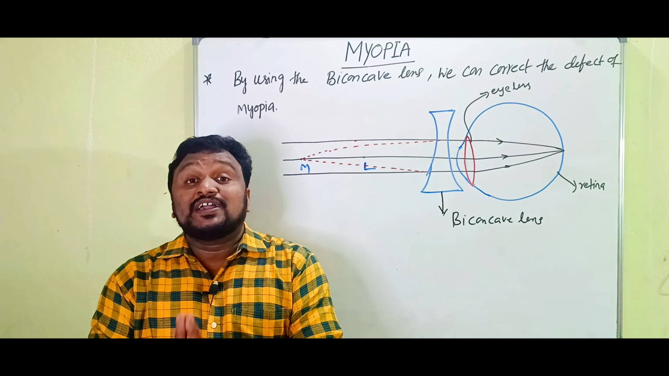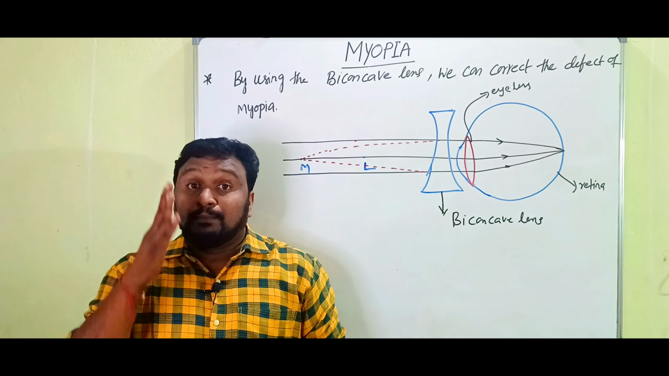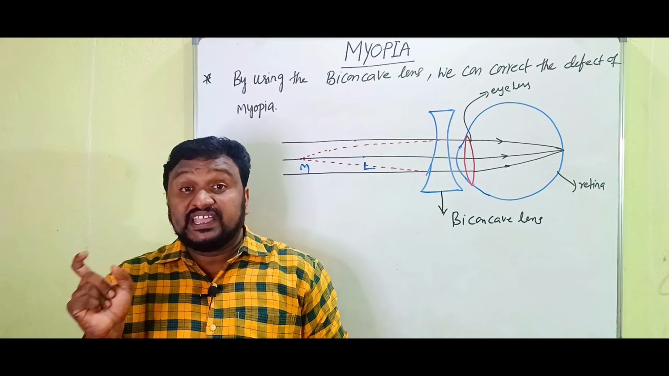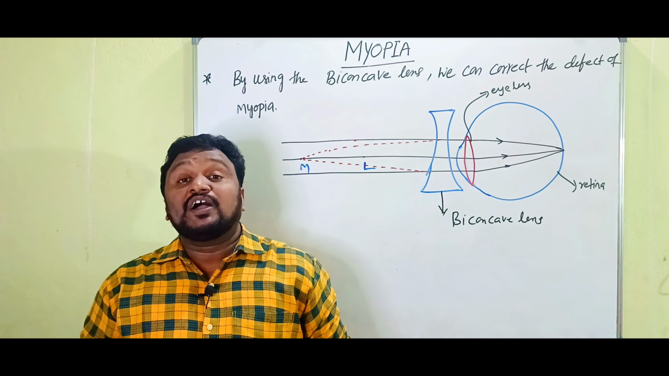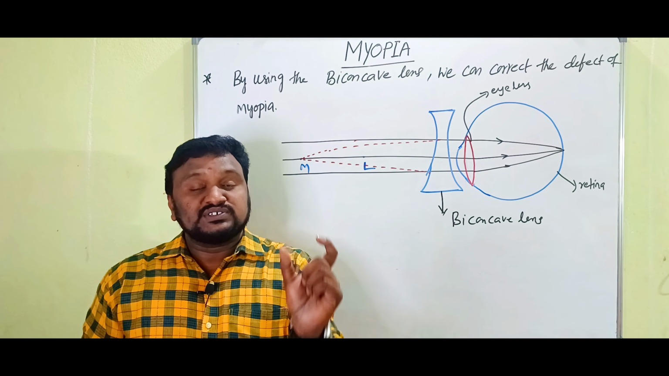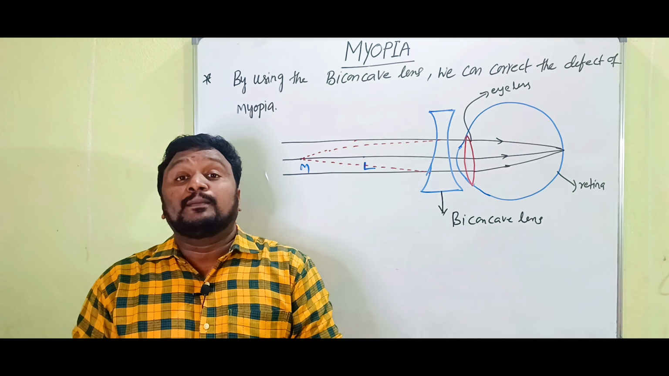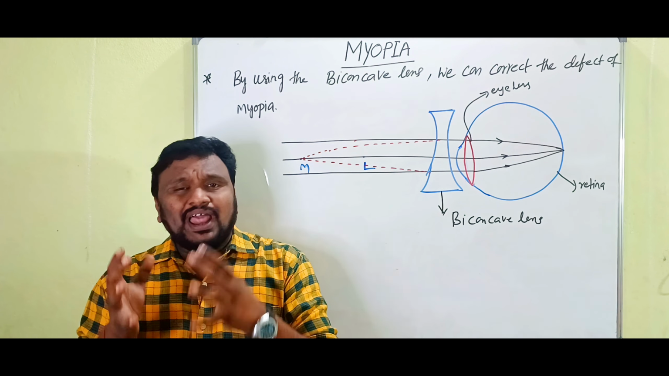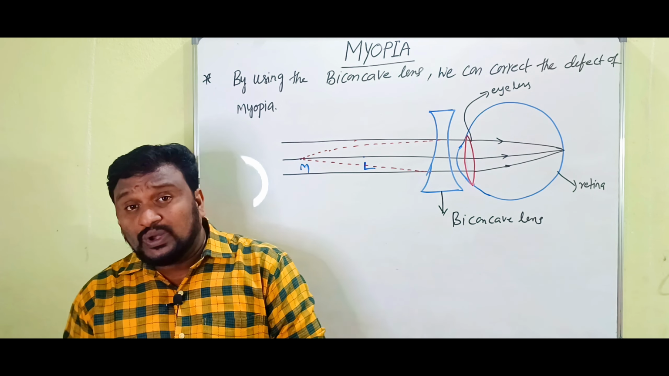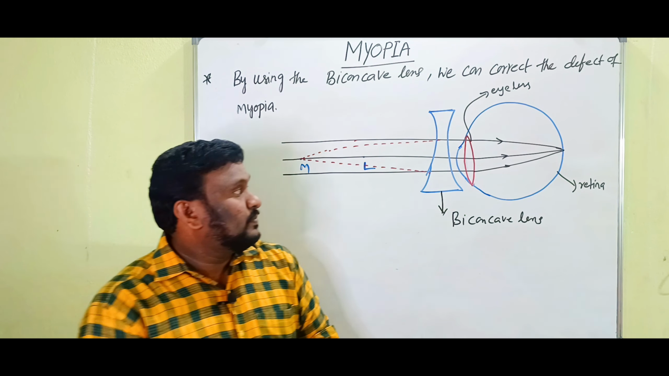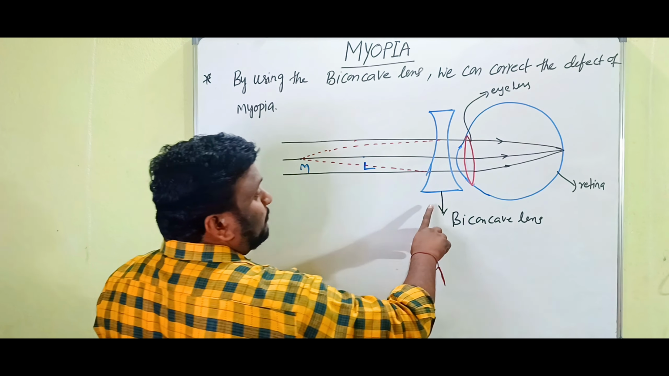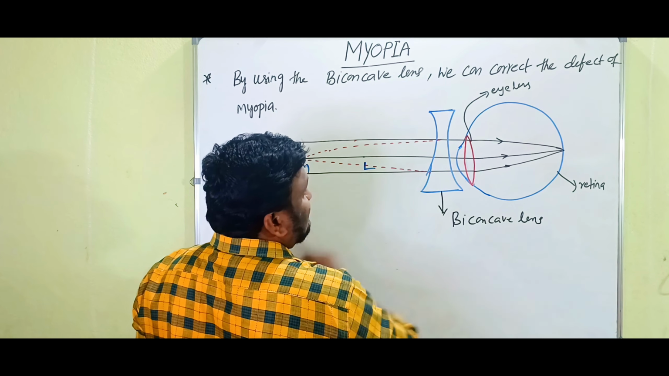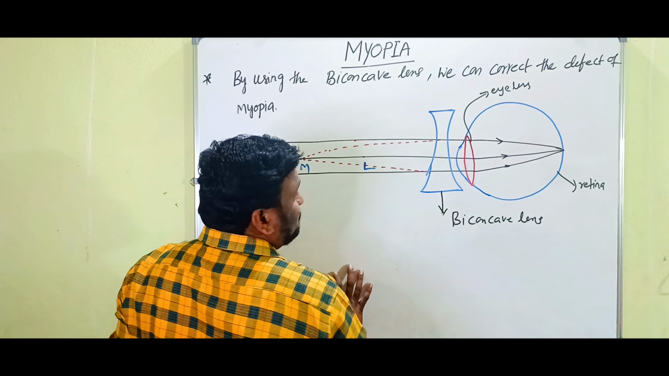Children, how we can correct the myopia? When a biconcave lens is used, then myopia can be corrected. By using which lens we have to reduce the myopia? What is that? Biconcave lens. What is happening when we are using the biconcave lens? Let's go for that. So children, this is the biconcave lens. This is eye lens. Biconcave eye lens. Clear children?